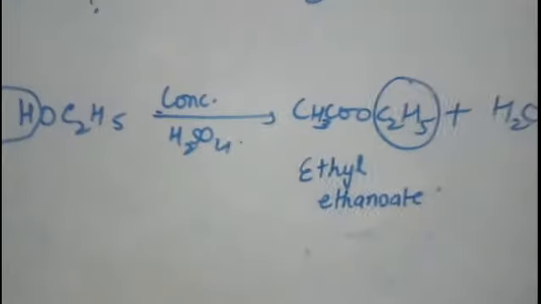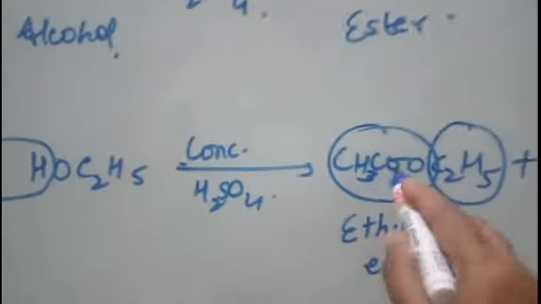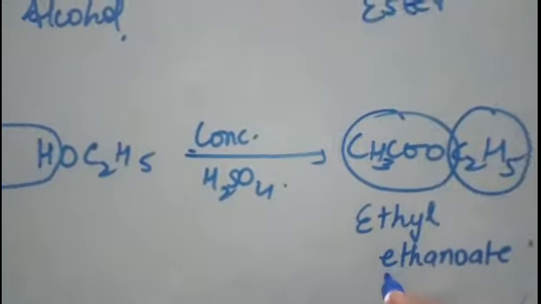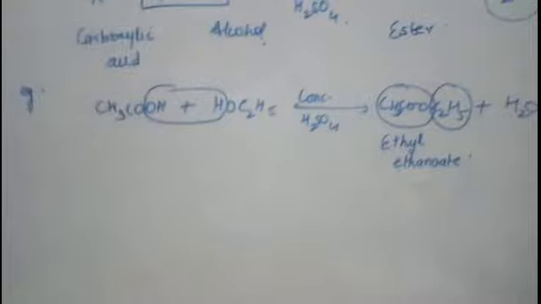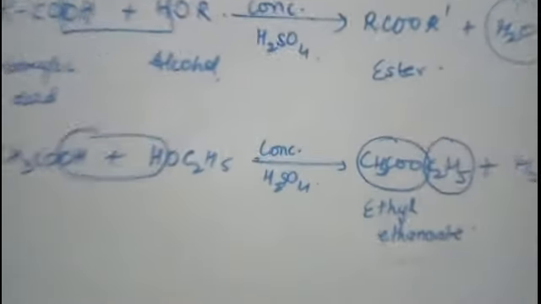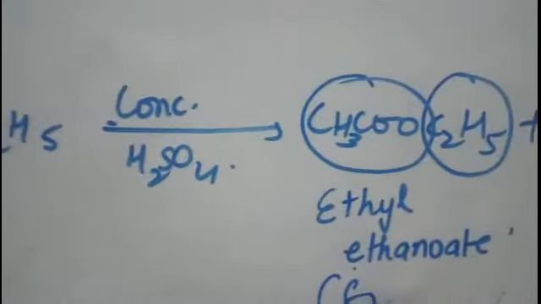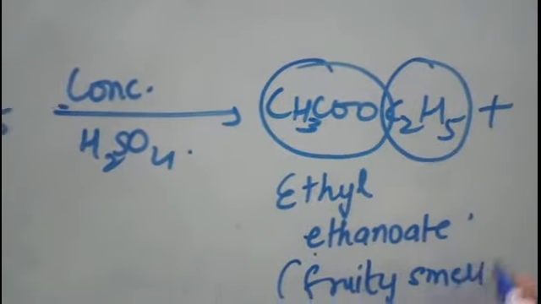This alkyl group is named as alkyl, and this is named as alkanoate, right? Count the number of carbons. Here 2 are there, so ethanoate. Since here 2 are there, so this is ethyl. So ethyl ethanoate. So this is how carboxylic acid and alcohol react together to form ester. This ester has a fruity smell, a pleasant smell, you can say, right?